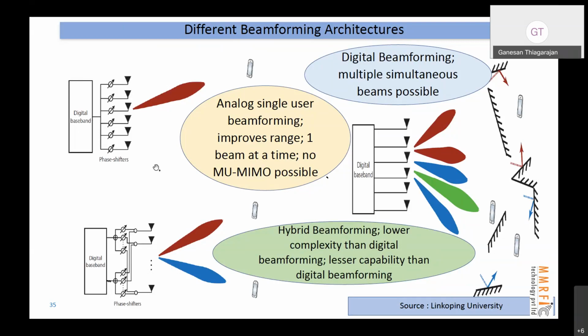The problem is I can steer only one beam at a time. Here I can have multiple beams; here I can only have one beam. That means I can only talk to one user at a time. So the compromise is between these two: you have fewer RF chains and some analog beamforming for each of those chains. That way, with the different analog beamforming chains I can afford to have multiple beams, and at the same time, with the multiple RF chains, I can have MIMO or multi-user MIMO multiplexing as well.